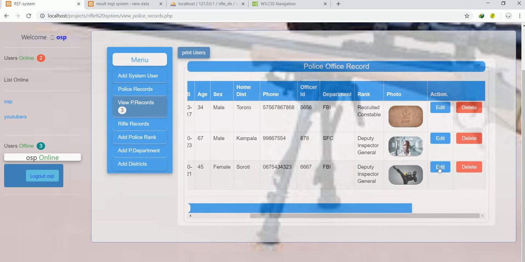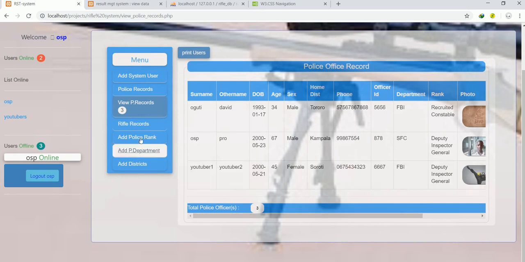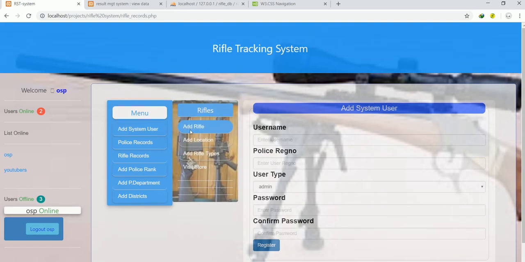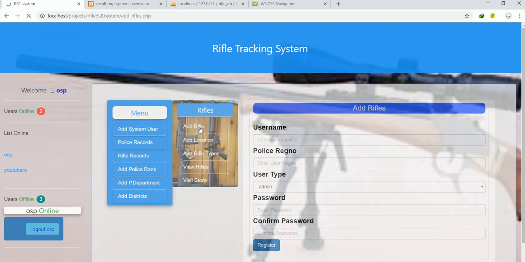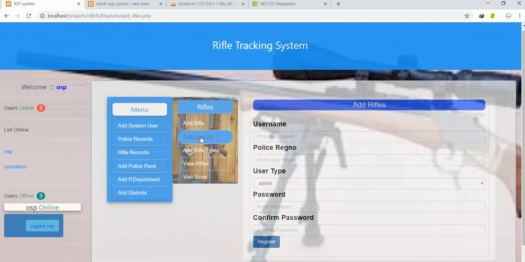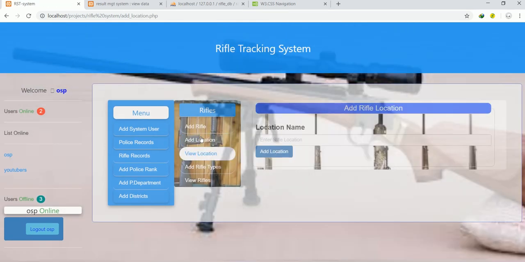We also have the edit and delete panel, so it will still work the same way as the other one you have been seeing. So if I go again to the rifles, this is what we have in the rifles. We have add rifle, whereby when you click here, it shows you the rifle form. I think you can see the same things. Now add location. The other location you have been seeing, I also made it.